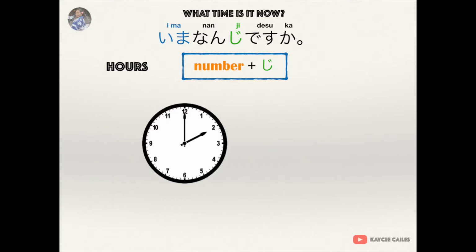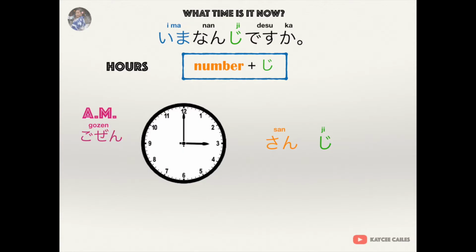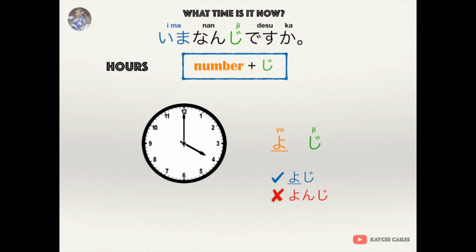2 o'clock is niji. 2 AM is gozen niji. 2 PM is gogo niji. 3 o'clock is sanji. 3 AM is gozen sanji. 3 PM is gogo sanji. 4 o'clock is yoji. Remember, it should be yoji, not yonji. Also, we can say shiji. 4 AM is gozen yoji. 4 PM is gogo yoji.